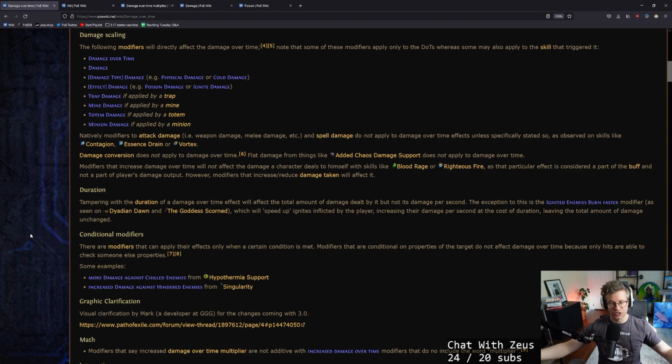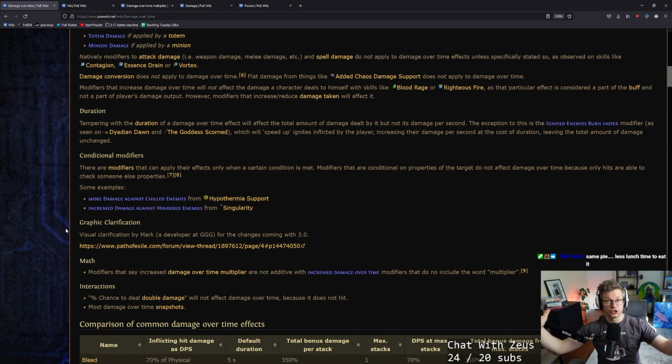Generally with damage over time, if you can scale the duration and the speed at the same time, you're able to still keep it going as long as you want, but the DPS will only accelerate by making it apply faster. Faster means the duration will go down, but you basically do increased duration by pushing that up, right? Because otherwise, if you only scale faster, you could make it a 0.5 second ignite, and then you have to reapply it every 0.5 seconds. But if you increase the duration, you can push that out. So you don't have to reapply it as often, if that makes sense.